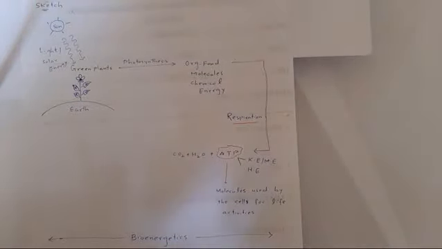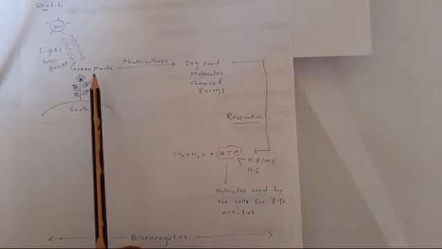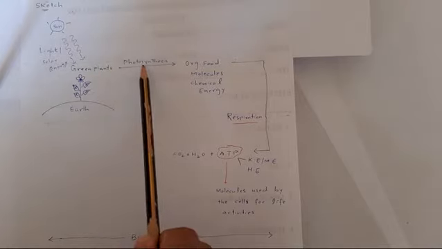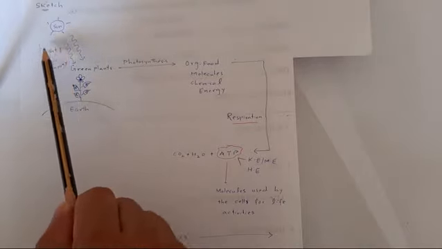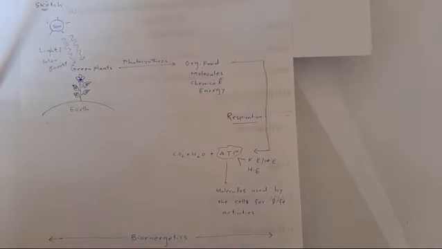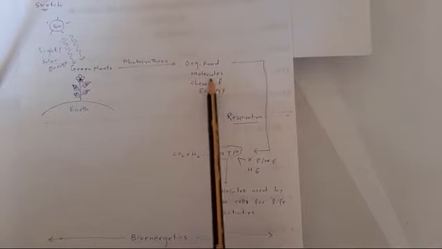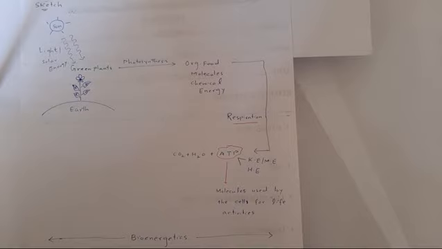So the green plants perform a process known as photosynthesis. Now, during photosynthesis, the green plants capture light energy or solar energy coming from the sun and convert or transform it into chemical energy that gets stored in organic food molecules such as carbohydrates or glucose.